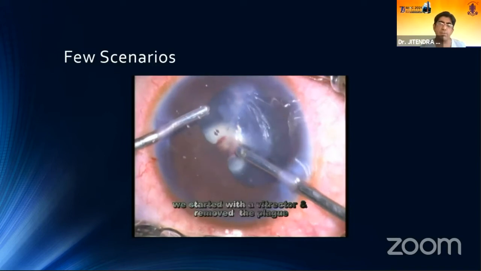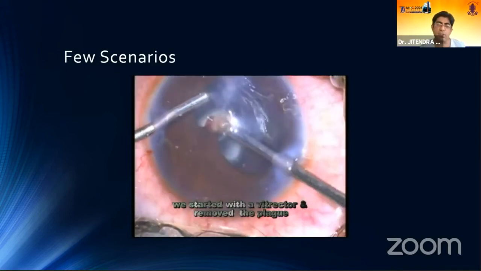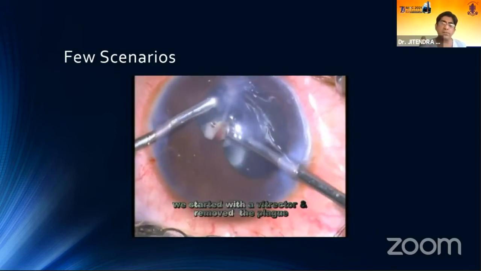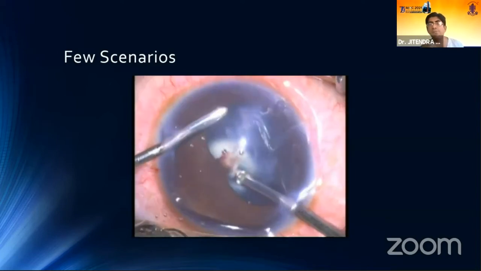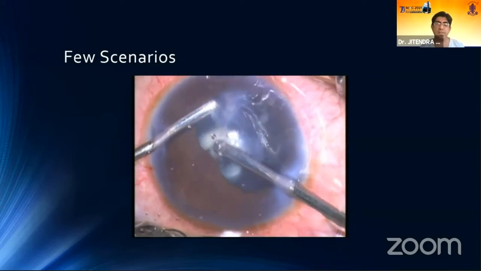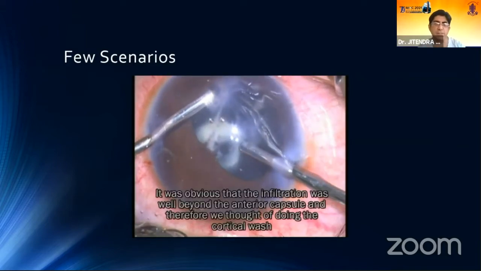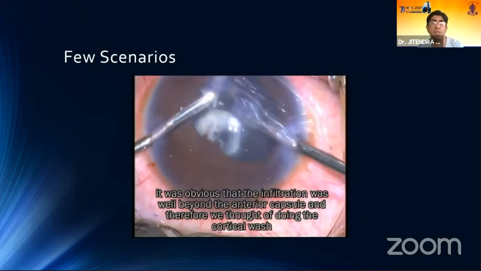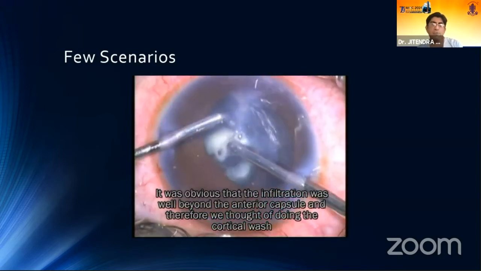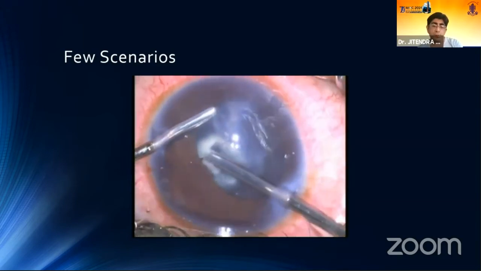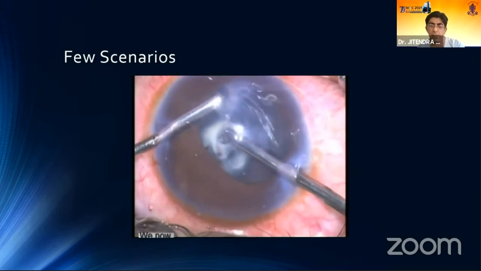And then we thought that maybe with the help of the cutter, we will slowly try to remove the plaque and then see whether the anterior capsule has been involved or not. To our surprise, we found that there was almost a localized abscess infiltration, which was going beyond the anterior capsule. And so we thought of removing the cortex also. So this is directly with the vitrector.